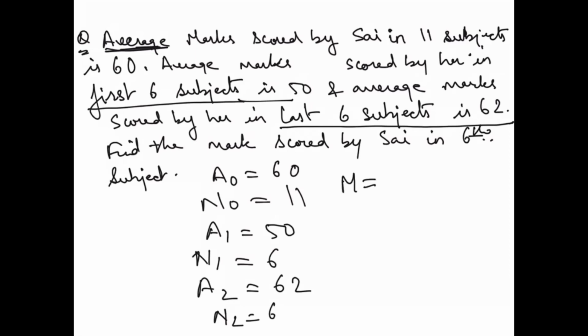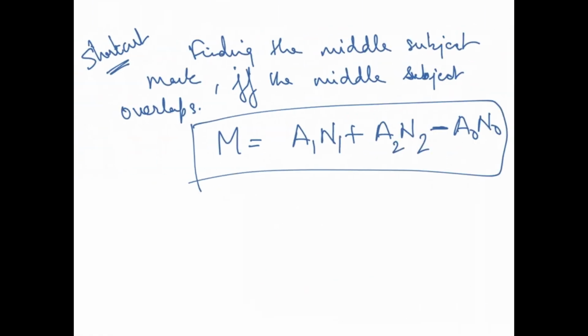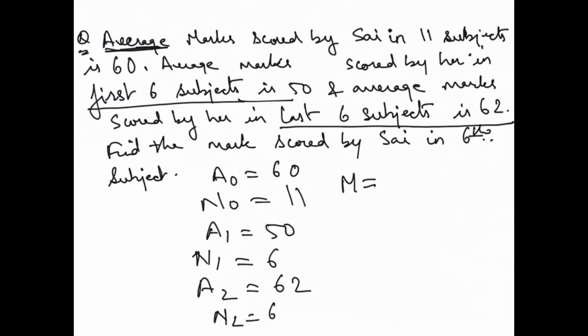So see, what was the formula here? A1 N1 plus A2 N2 minus this thing. Okay, so this is A1 N1 plus A2 N2 minus A0 N0. So see, what is A1?